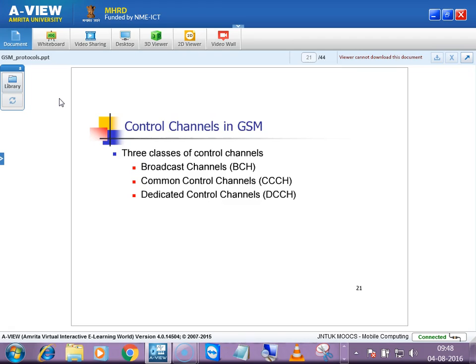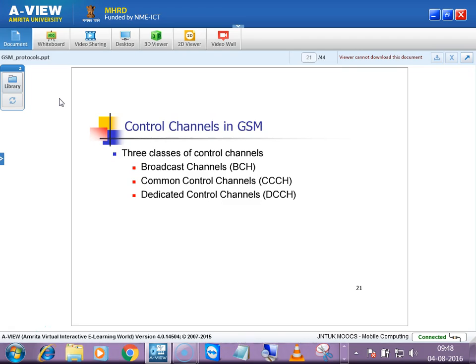The MSC sends that to the BSC, and the BSC does the broadcasting. Whichever is relevant, the source and destination will be sent: from where the call is initiated and to whom the call is to be connected.